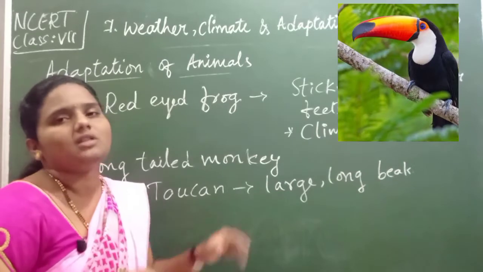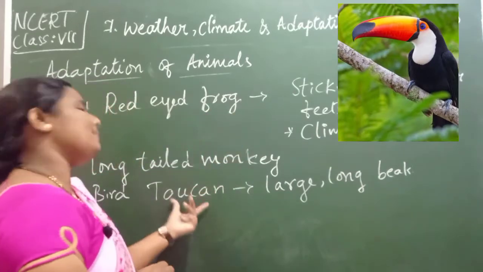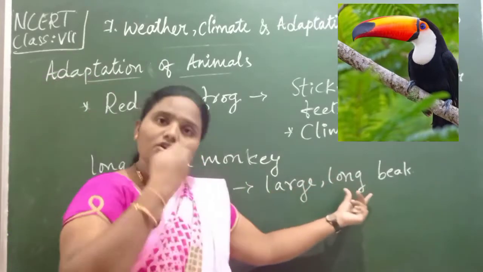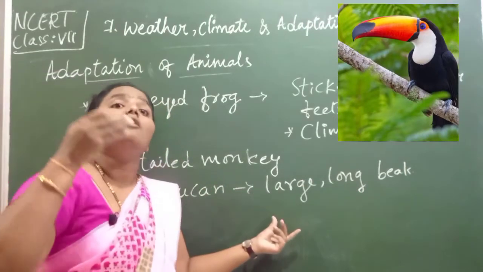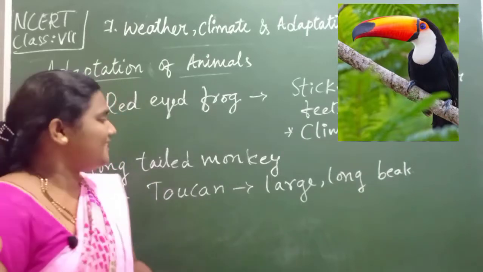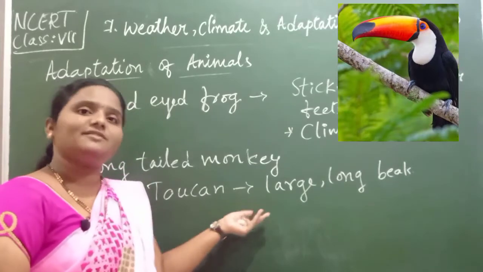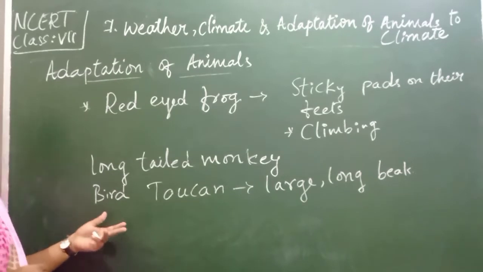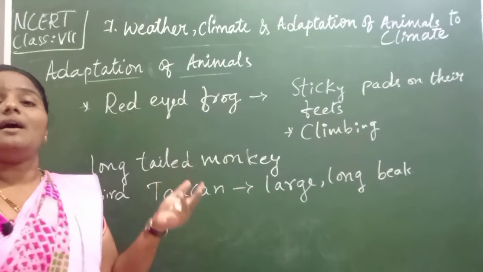Easily, what happens? All the animals are eating the food which is available at the ground level. But this type of bird has modified its beak into a large longer one. So the toucan can easily take the food which is present at the topmost part of the tree, isn't it, children? This is also an adaptation of animals, means birds we can say, isn't it, children? And next, when we discuss other animals, that is lamb.